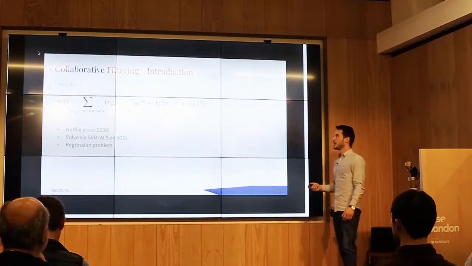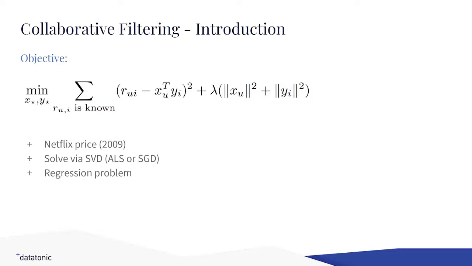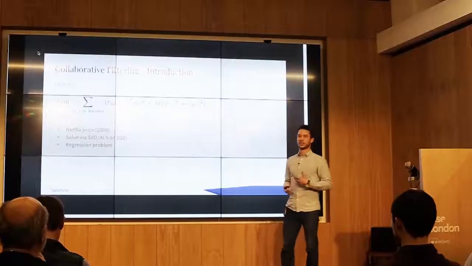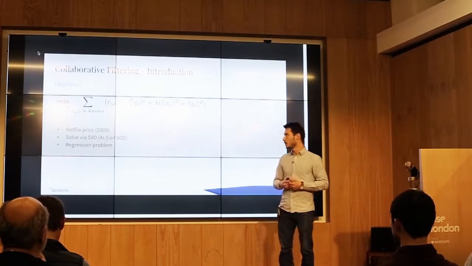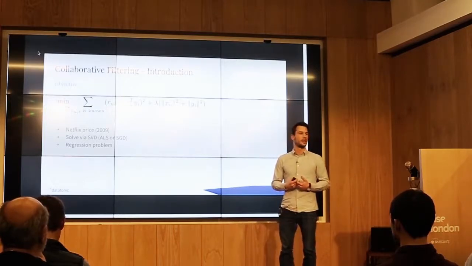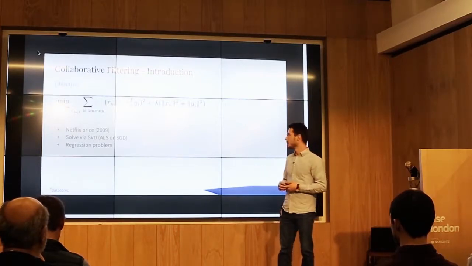In a bit more formal way, what we want to solve is this equation where we have a ratings matrix R, and we just want to do this factorization into x and y. We can learn this by minimizing the root mean squared error, and we can add some regularization if we'd like to, or add some biases as well to improve the score. This became very popular around 10 years ago through the Netflix prize, which was a very highly regarded and well-paid data science prize early on.